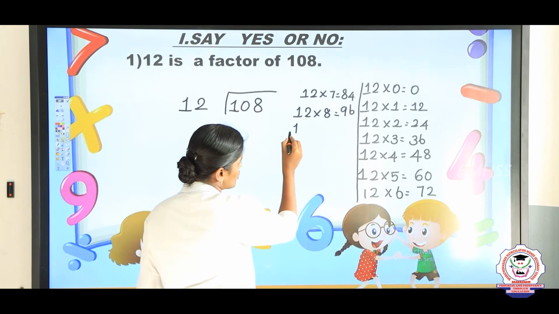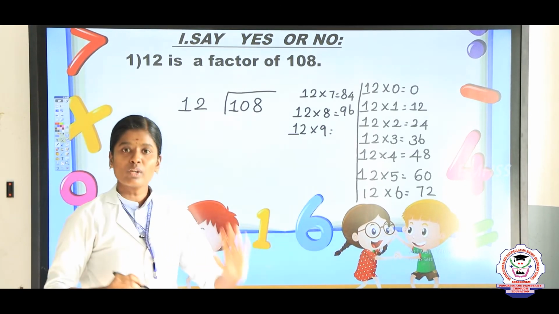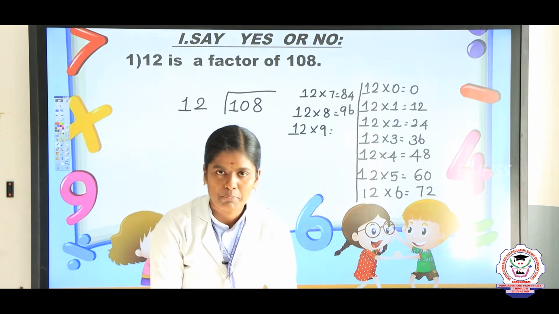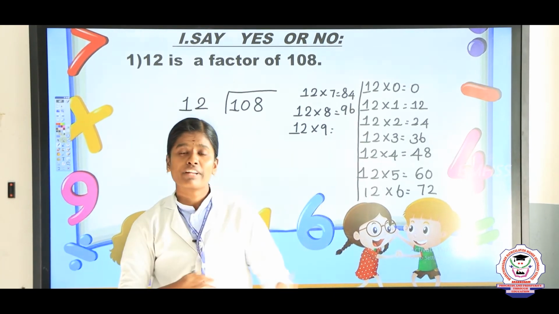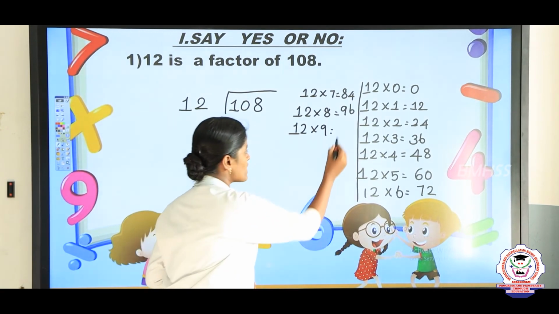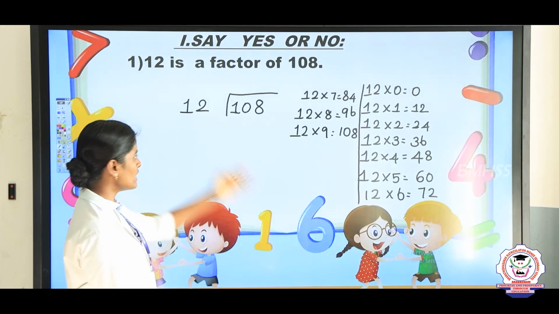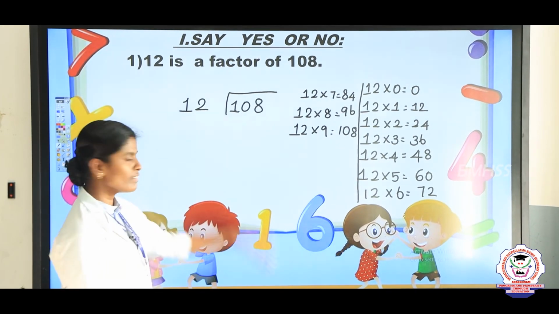The next one is 12 9s are. Now tell me Arun Murugan, what is the answer? 12 9s are. Very good. That is 12 times of 9 are 9 times of 12. The answer is 108. So listen my children, here the dividend is 108 and the divisor is 12.